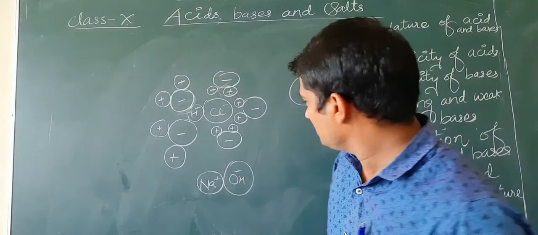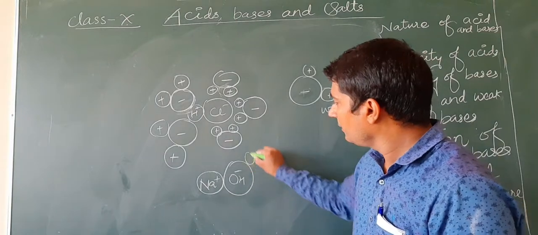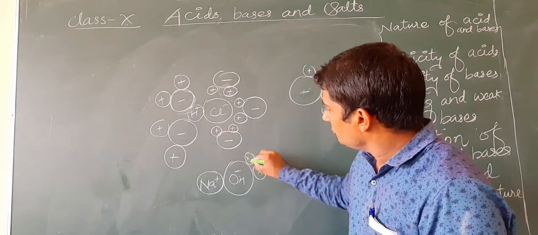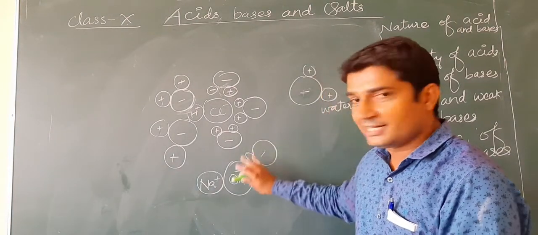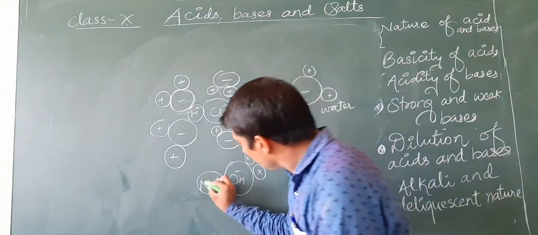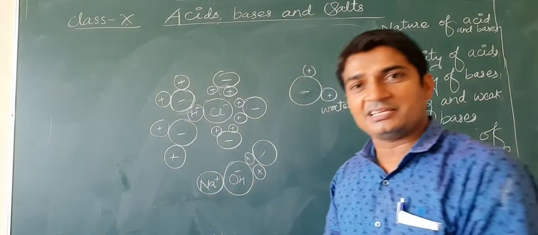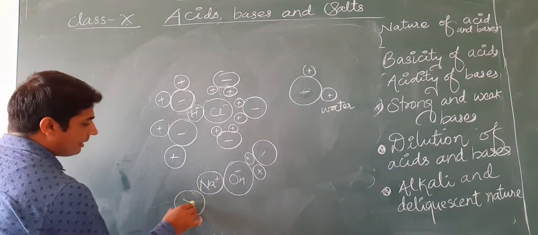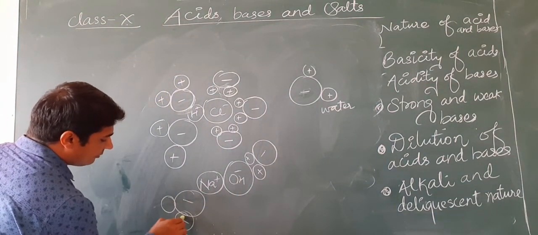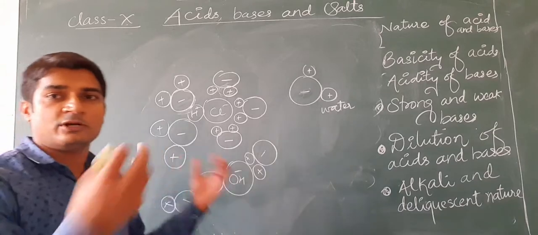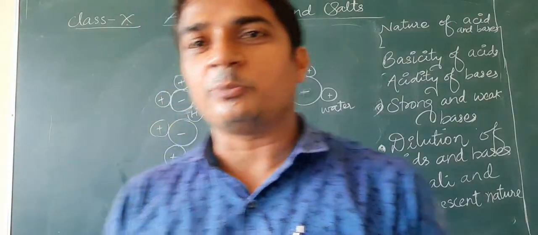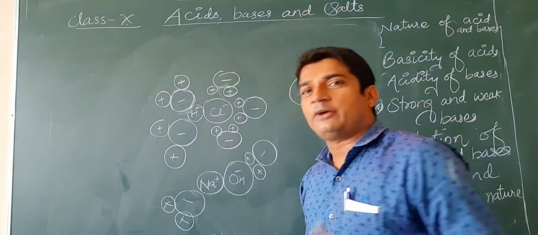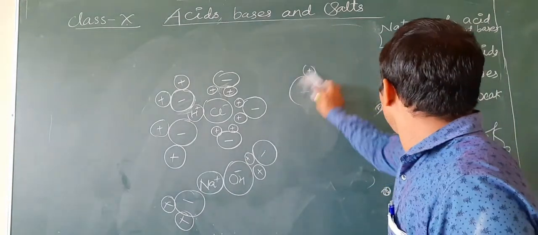The same thing happens here. Here also, the positive part of the water molecule is attracted by the negative part of the base, and the positive part of the base is attracted by the negative part of the water molecule. In this way they are pulled apart and they dissociate to produce ions in aqueous solution.